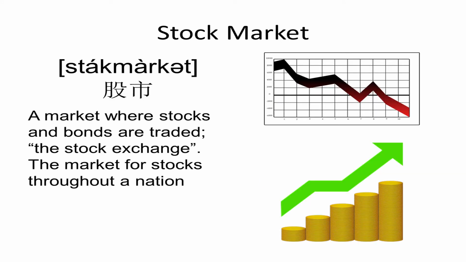Here we can see again two words put together. Stock market. This describes the place where stocks and bonds are traded for companies. And where we trade, one thing is exchanged for another. Bits of paper for money, for example. So that's why the place where this happens is generally called the stock exchange.